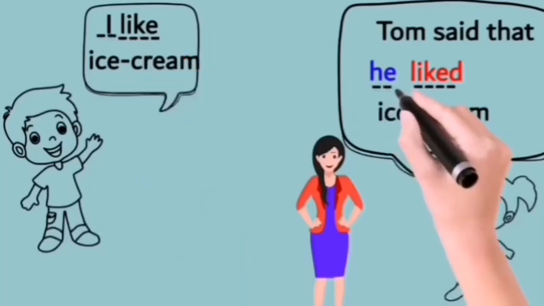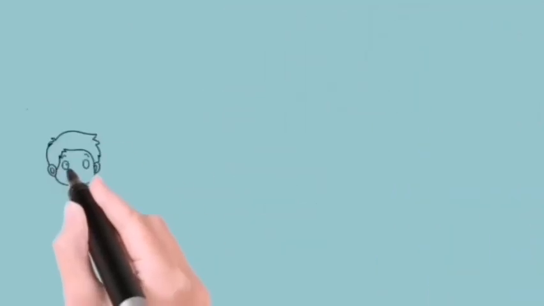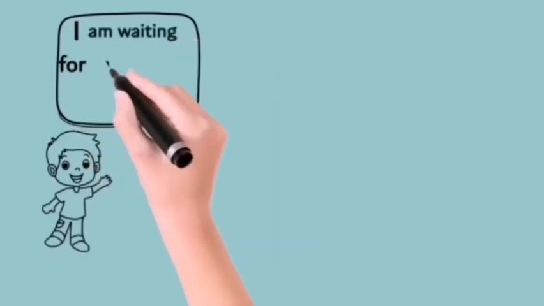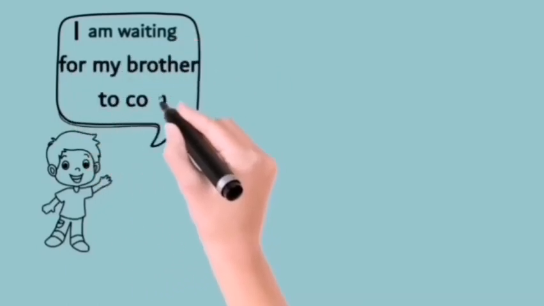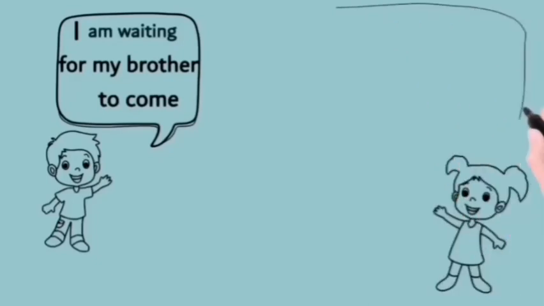Next is an example for a sentence in present continuous tense. As we said earlier, present continuous will change into past continuous when reported. I'm waiting for my brother to come.